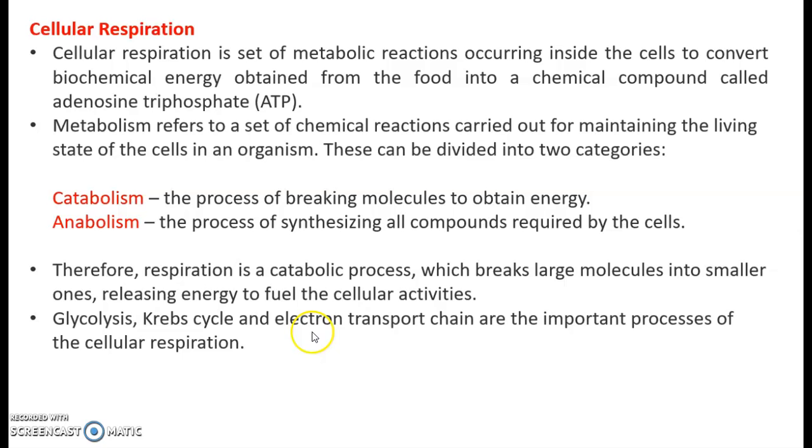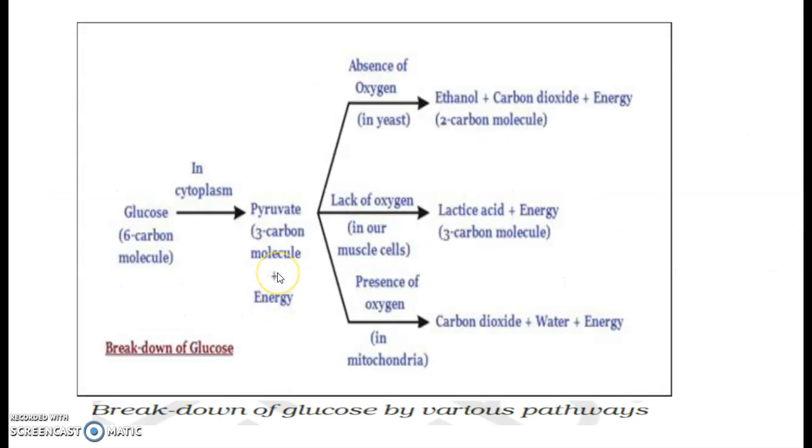Glycolysis, the Krebs cycle and the electron transport chain are the important processes of cellular respiration. During cellular respiration, how is glucose broken down into different molecules? Here, glucose, a 6-carbon molecule, is broken down into pyruvate, a 3-carbon molecule.